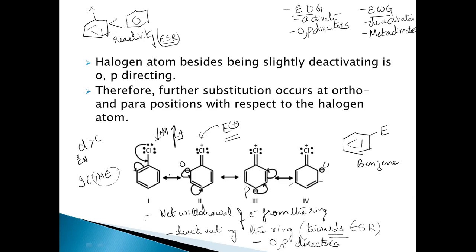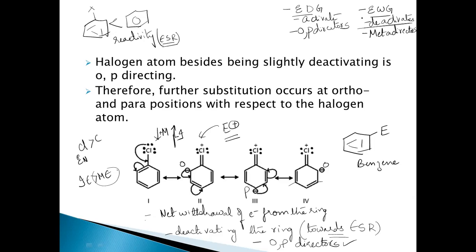But in the case of chlorobenzene, even though they are electron withdrawing groups, that means slightly deactivating groups, they should be meta directors, but they are ortho-para directors because here they are plus M and minus I effect groups.